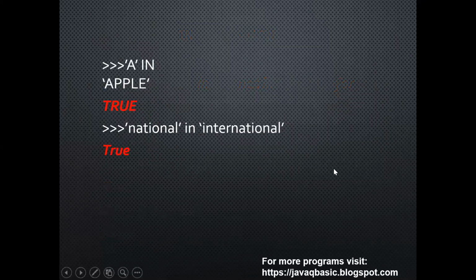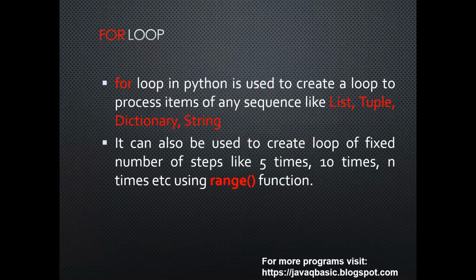A in apple. A is present there, so true. National in international. The word national is there in the word international, so true. For loop. The for loop in Python is used to create a loop to process items of any sequence like list, tuple, dictionary, string. It can also be used to create a loop of a fixed number of steps like 5 times, 10 times, n times, etc. using the range function.